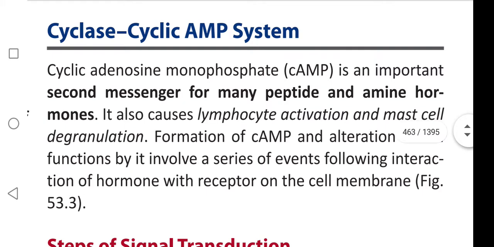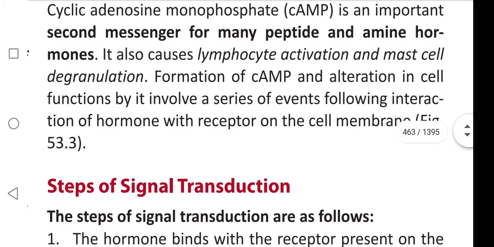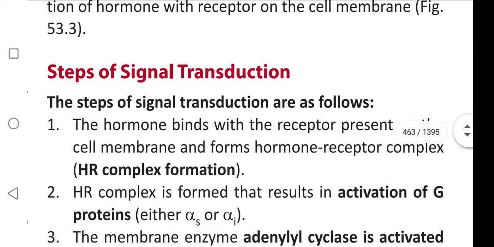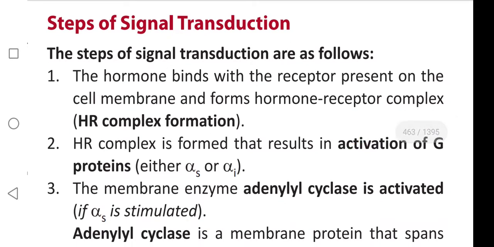Formation of cyclic AMP and alteration in cell functions by it involves a series of events following interaction of hormones with the receptor on the cell membrane. Steps of signal transduction. The steps of signal transduction are as follows. First step, the hormone binds with the receptor present on the cell membrane and forms the hormone receptor complex, HR complex formation.